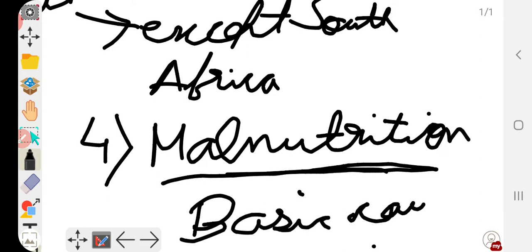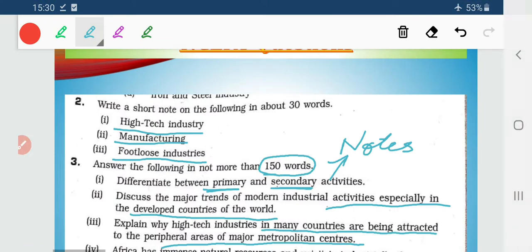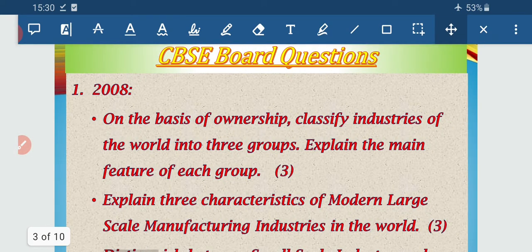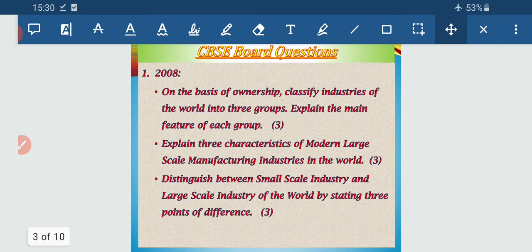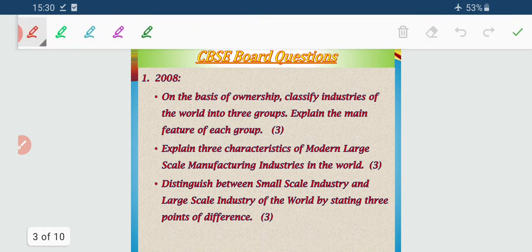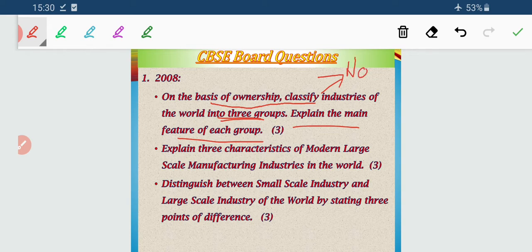Now let us move to the next, that is board questions. As per 2008, what are the questions? On the basis of ownership, classify industry of the world into three groups. Explain the main features. Hopefully you know the three groups: private, public and joint, and their features, which have already been given in the notes.